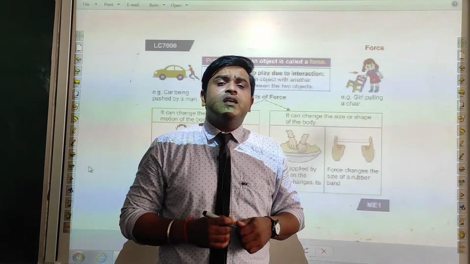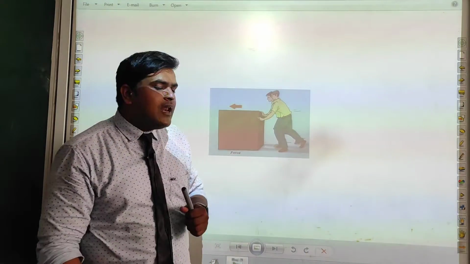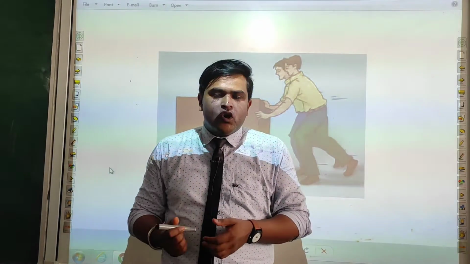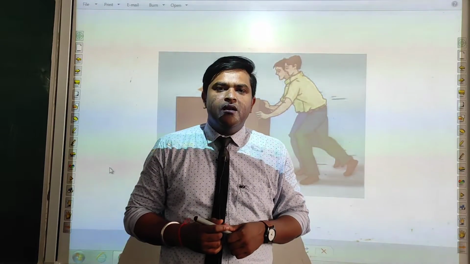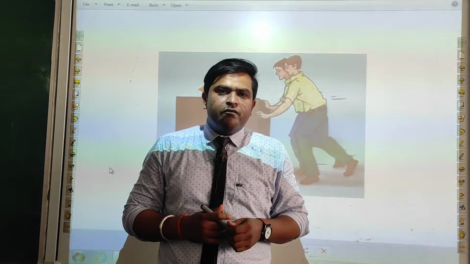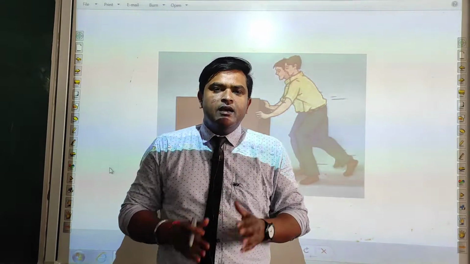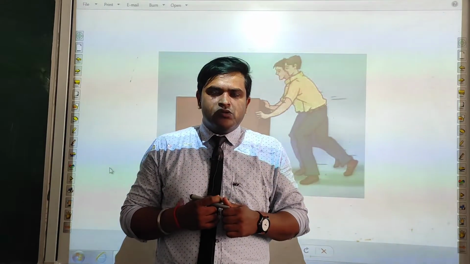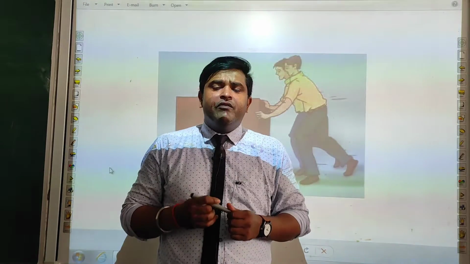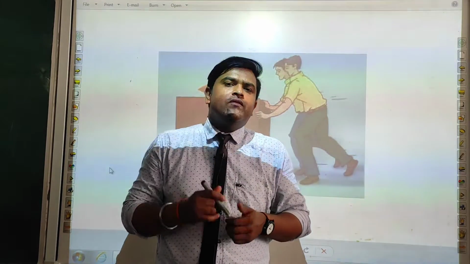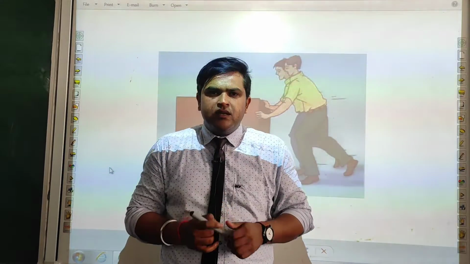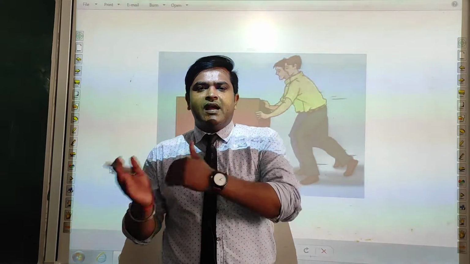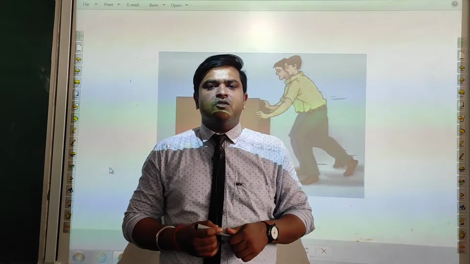The next case is that force can produce change in the direction of an object. When a boy kicks a ball or a football, what will happen if some hurdle comes in between? The ball will get stopped. But what will happen if we kick it to the right side or the left side? That means we can change the direction. Like what we do in driving a car also. When we apply force on the steering of the car to the left side, the tires of the car move towards the left side or towards the right side. All these things are happening just because of force.